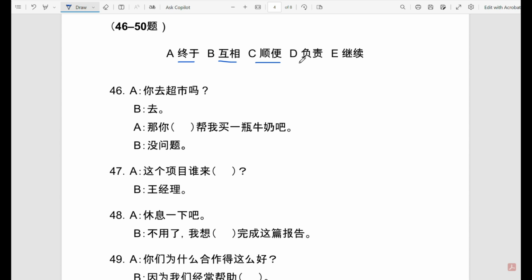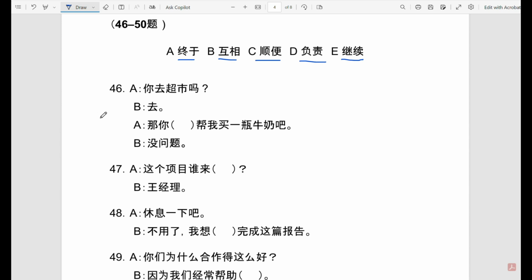Then we have D, 负责. 负责 is a very important word. It can be a verb, it can be a noun. It means responsibility or to be responsible for something. And then lastly is E, 继续. 继续 is a verb and it means to continue doing something. So these words are slightly more elevated and were usually not part of HSK 3 in the previous system. So let's go read the sentences.